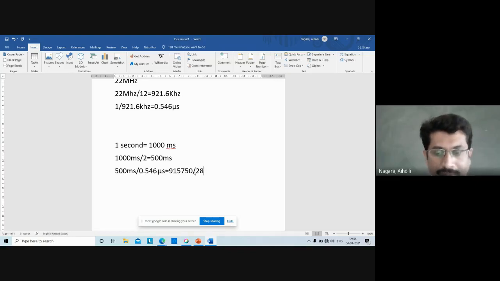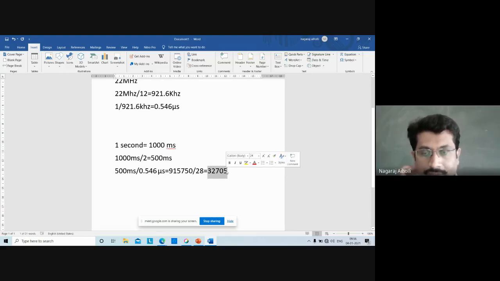Say if you are dividing it by 28, then we'll get 32,705. This is less than 65,535, so we can load the 32,705 in the counter and make the timer count.